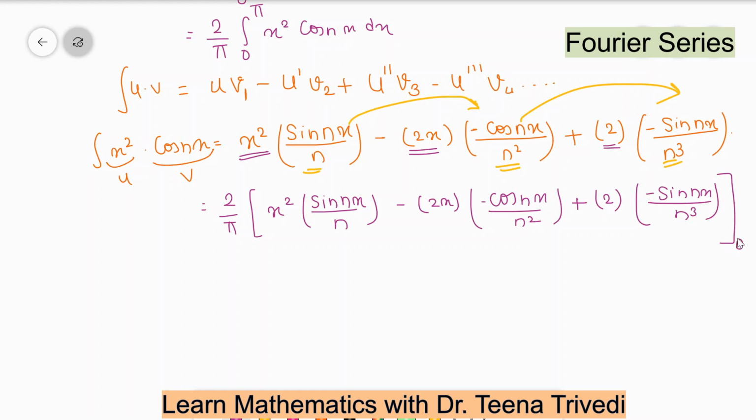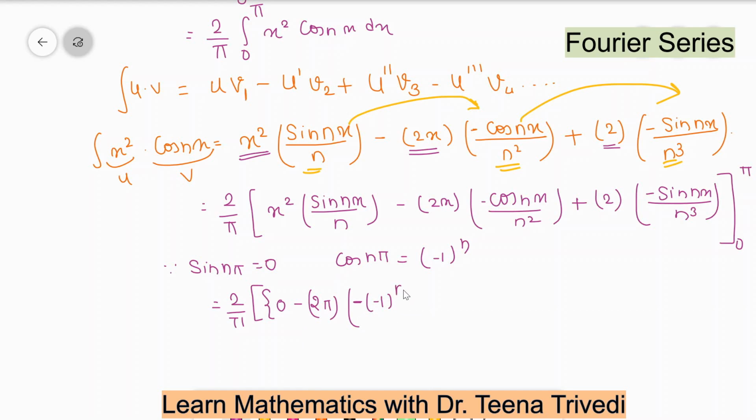Okay, and the integration limit is 0 to pi. So we know that sine n pi will be 0 and cos n pi is minus 1 raised to power n. So this is equal to 2 upon pi, and when you put the upper limit, the first term will be sine n pi, which is 0, so your first term will be 0. What about the second term? It will be 2 pi and cos n pi, so minus 1 power n divided by n square. Again, the last term is sine n pi, which will be 0, so the last term is also 0.